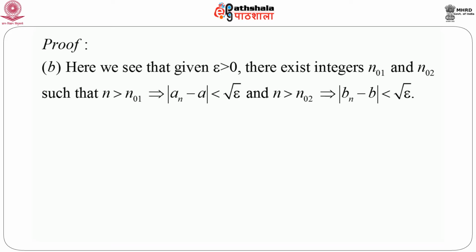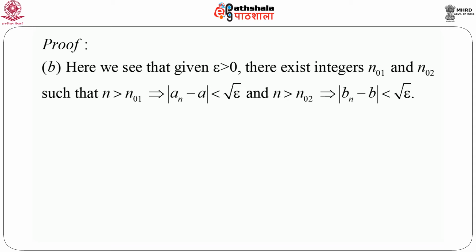Now for the second proof, we proceed exactly similarly. Given every epsilon greater than 0, there exist integers n naught 1 and n naught 2 such that n greater than n naught 1 implies mod of an minus a is less than square root of epsilon. Now epsilon is positive, however small it might be, so the square root exists. And whenever n is greater than n naught 2, this implies that mod of bn minus b is less than square root of epsilon. Now all we have to show is that the absolute difference between an bn, that is an into bn, and ab should be less than epsilon.